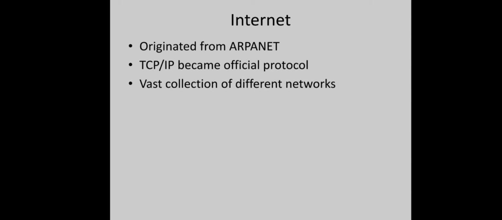As you know, this internet actually originated from the ARPANET, right? ARPANET, we had a discussion on that earlier. It was a network developed by the US Defense Department, and it was a small network used for military purpose and academics alone. And later, with the introduction of the TCP/IP reference model, new networks were able to integrate with this existing ARPANET, which created a very vast collection of different networks, an interconnection of different networks. So it was named as internet.